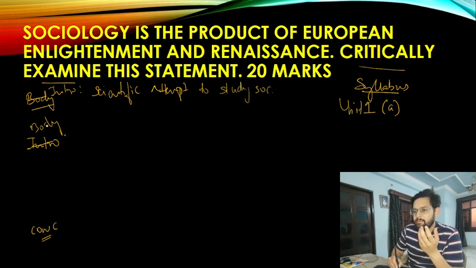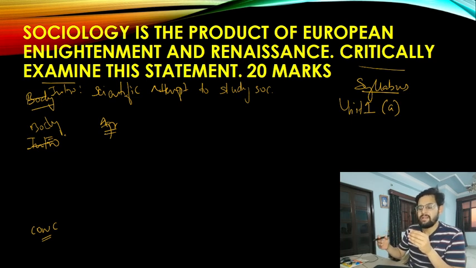Now let's come to the main body part. In my opinion, it's a very interesting question, because I will be dividing this particular answer into 2 parts. One, I will be going with agreement to the statement that has been given, and then I will be going into the disagreement. And when we create disagreement, we will be justifying the part critically examine this statement. So first of all, how do you think sociology is a product of European Enlightenment? Let me just put it down. I agree to the statement that it's a product of European society, especially because of the things associated with the European Renaissance.